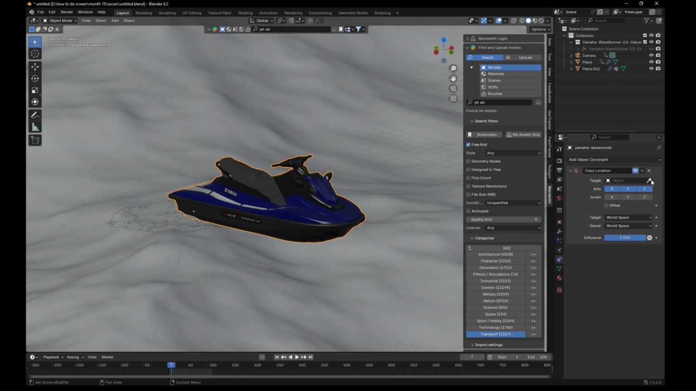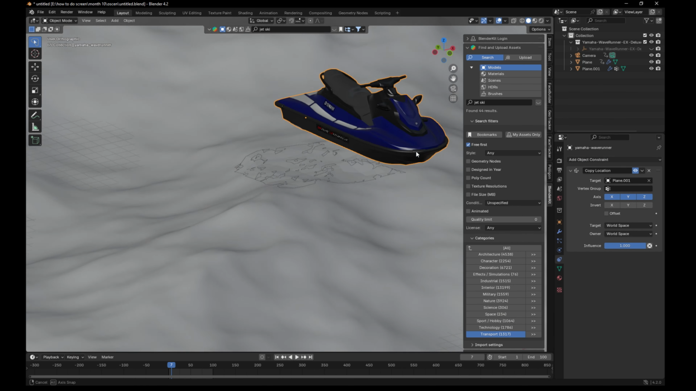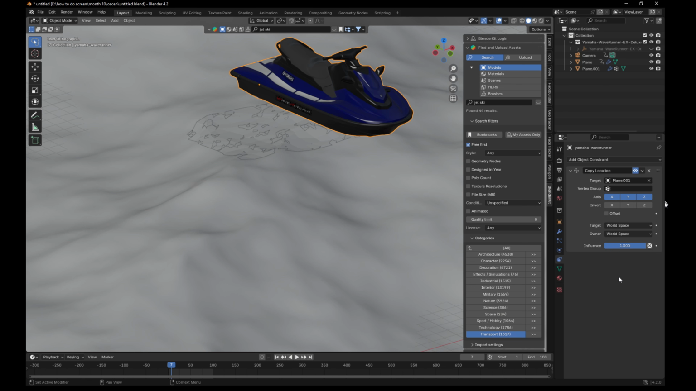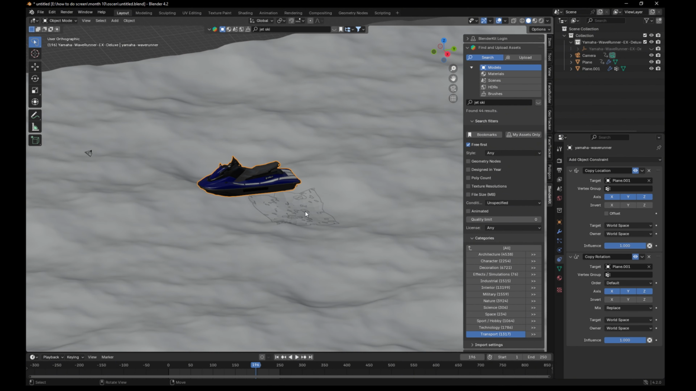Add object constraint, copy location, and copy rotation. Choose vertex group, the group you made before, on location and rotation.